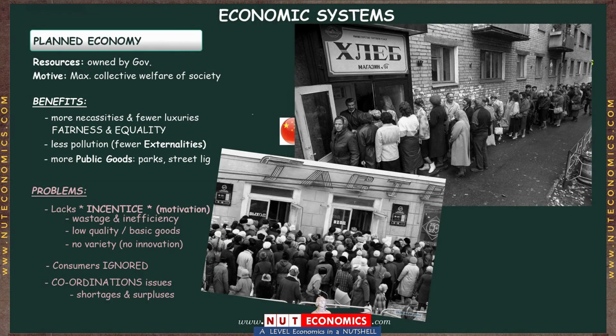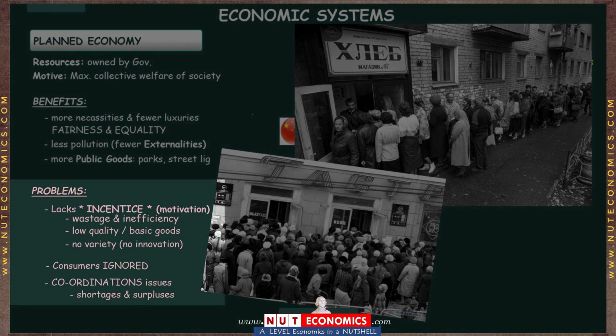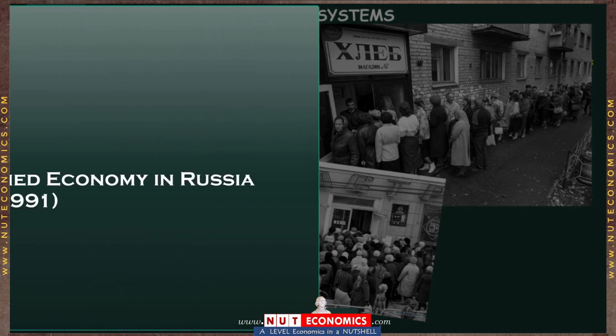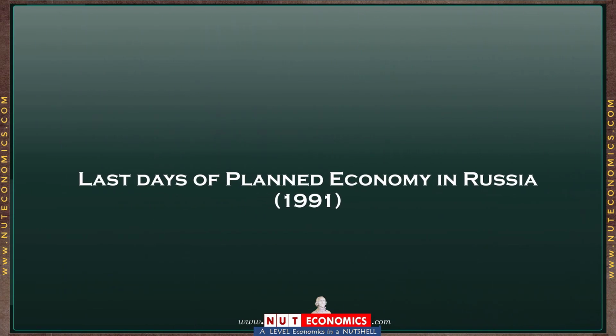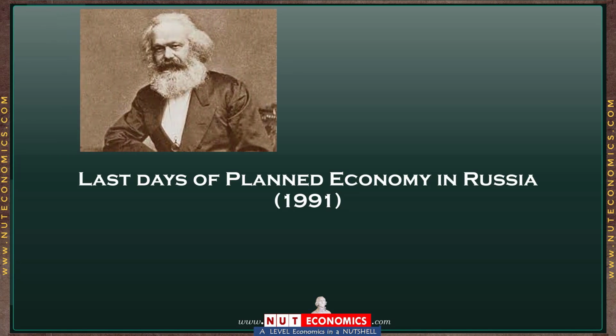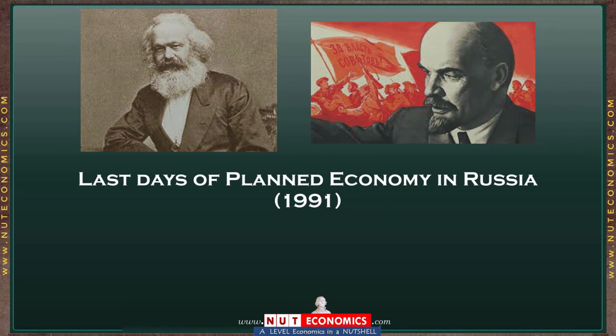To implement the system, you really have to overcome these issues of lack of incentives and coordination problems, which is not easy. And I will leave you now with a small clip that captures what the system of planned economy did to Russia and the individuals living there when it was tested or experimented with for almost 64 years before collapsing in 1991. And the two main pictures that you will see in this clip are those of Karl Marx, who was the main proponent of this planned economic system, and Vladimir Lenin, who was the main implementer of this system in Russia.